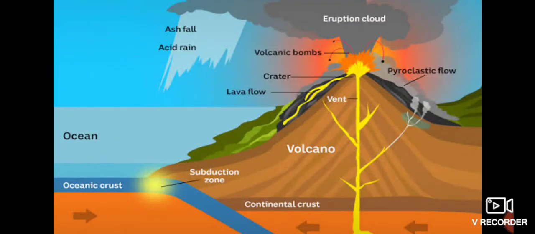This is a well labeled diagram of a volcano, as you can see here. Lots of gases, oxide gases are there, ashes are there, volcanic ashes, steam, rock particles, and they all are forming the clouds.